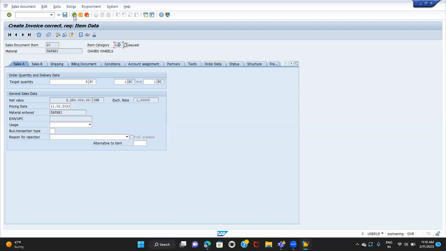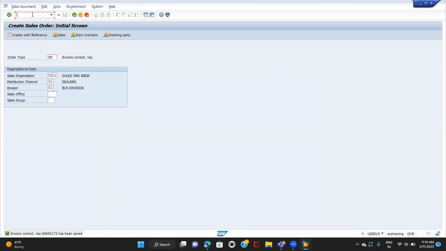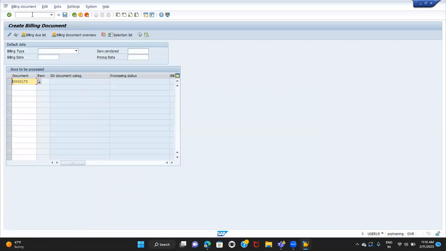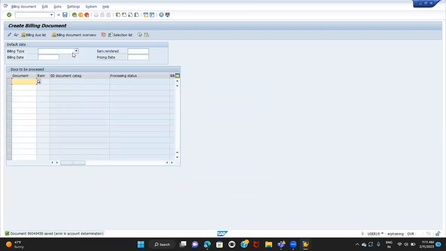So there will not be any schedule lines for the credit memo request or debit memo request, right? Here I'm just checking the incompletion log. Remove the billing block also if you have any blocks here. Then save it. There is no delivery. Whenever there is a delivery, there will be schedule lines. So 18 lakhs minus, that means it is a debit memo. The heading says credit memo, but the value is minus, so it is nothing but a debit memo. Save it. So the debit memo has been created for the customer, right?